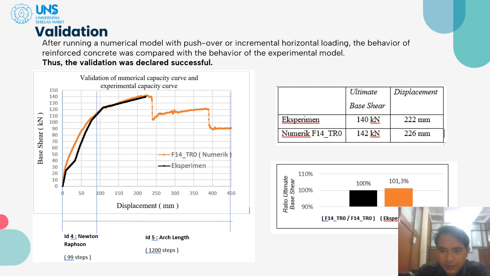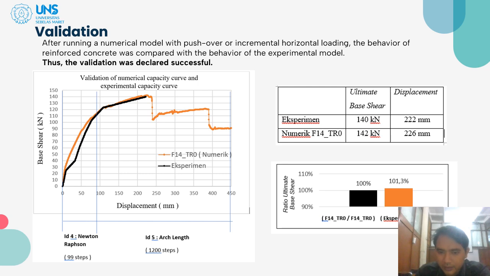And then the ultimate base shear value on the right top picture: on the experimental model, the previous result is 140 kilonewton at a displacement of 222 millimeter. And then the numerical model, running F14TR0, gives an ultimate base shear of 142 kilonewton at a displacement of 226 millimeter.